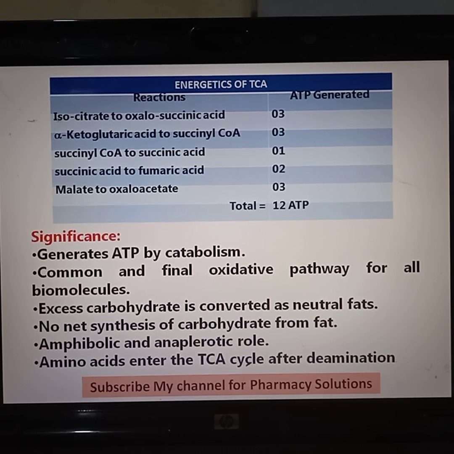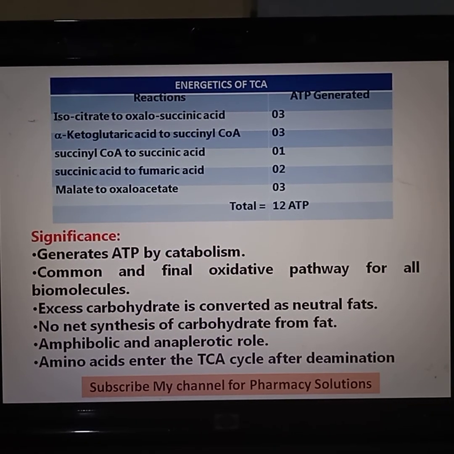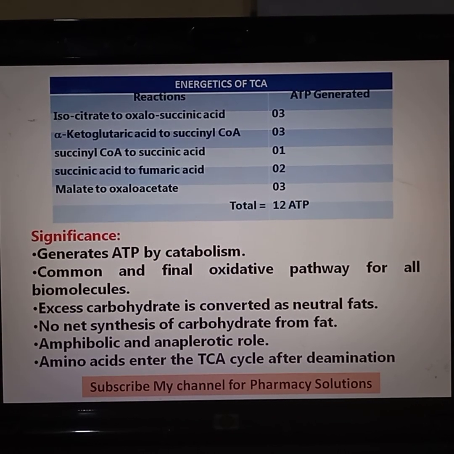Another role is the anaplerotic role: the intermediates of TCA are being utilized for synthetic processes, so the intermediates which are utilized should be replenished, should be supplied. That role we call the anaplerotic role.